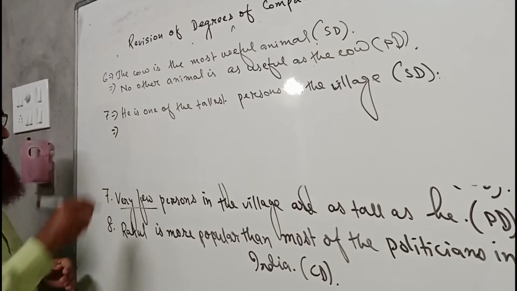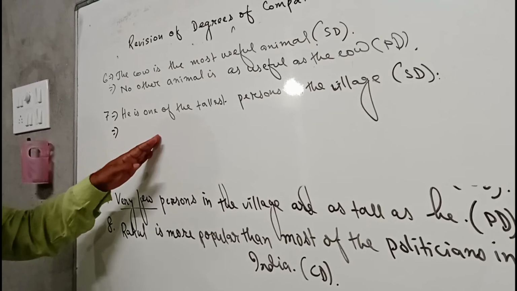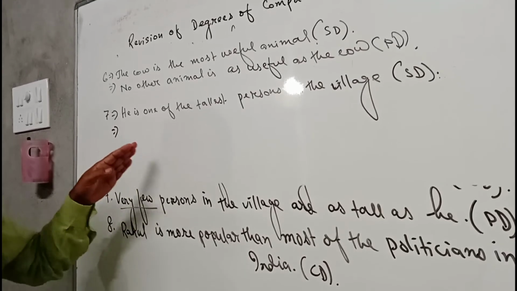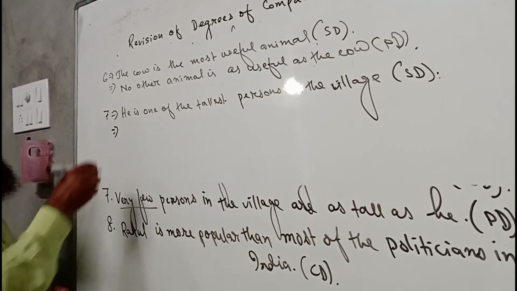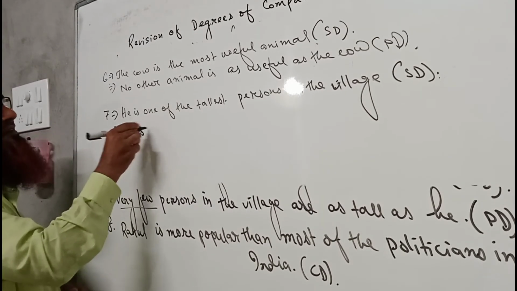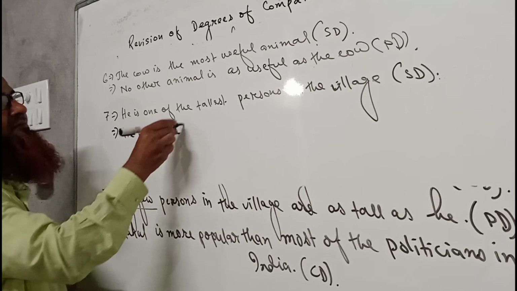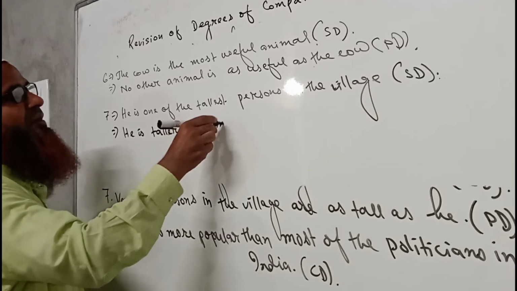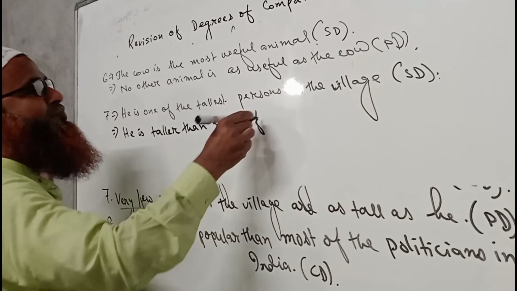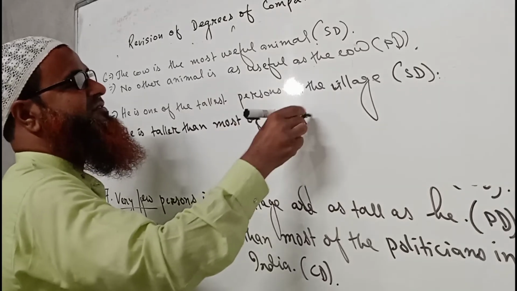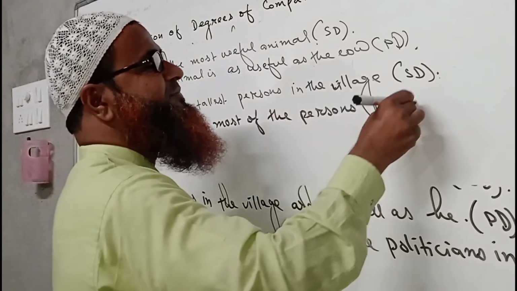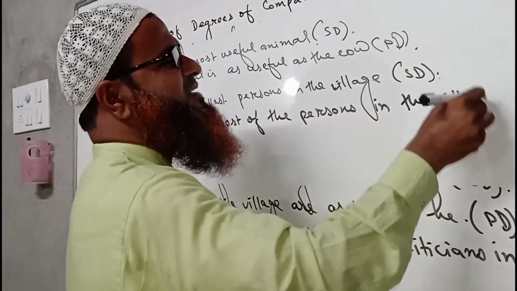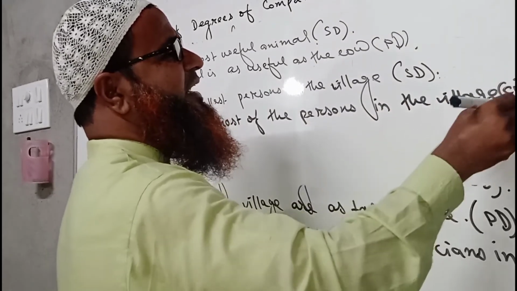So 7 implies, we can write it in comparative degree also, but here it will be he is taller than most of the persons in the village. Okay, this is comparative degree.